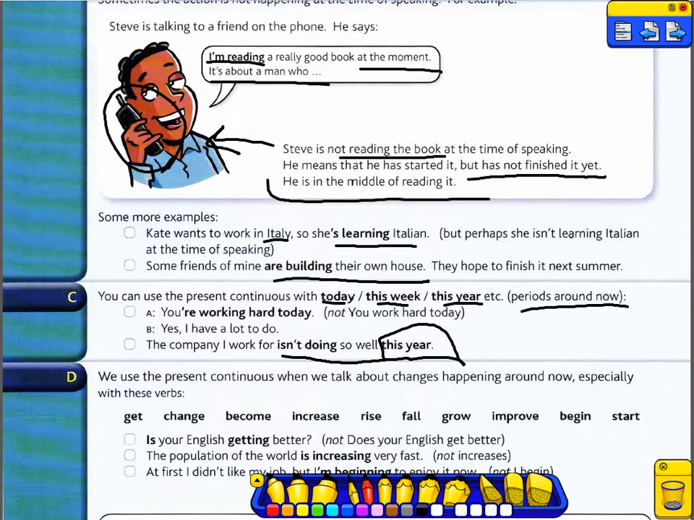We use the present continuous when we talk about changes happening around now, especially with those verbs: get, change, become, increase, rise, fall, grow, improve, begin, start. For example, is your English getting better? Is your English changing? The population of the world is increasing very fast. When you talk about something changing, we use the present continuous. At first, I didn't like my job, but I'm beginning to enjoy it now.